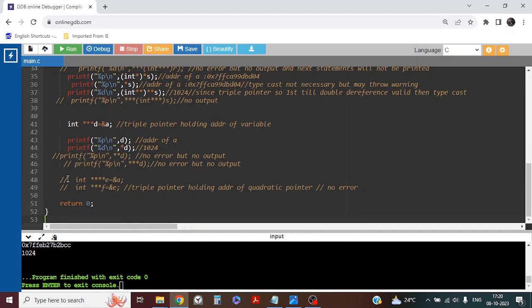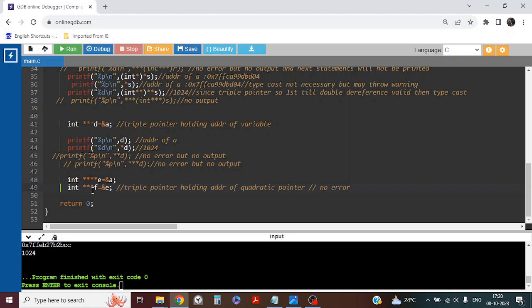Now line number 48. Move to 48. So what is this? I have taken quadruple pointer E, which is holding the address of A, correct? A quadruple pointer I can take where I have assigned the single address of A. Now line 49. What is this? A triple pointer which is holding the address of E. So a triple pointer can hold the address of a quadruple pointer.